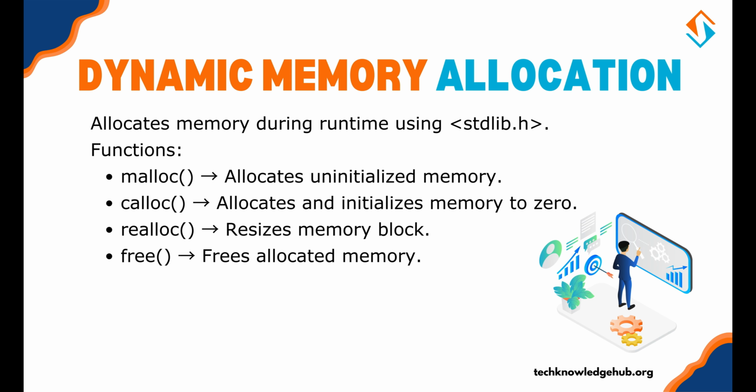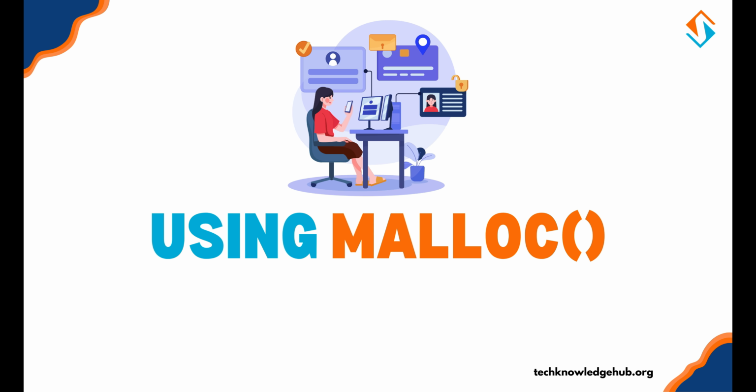Dynamic memory allocation. Dynamic memory allocation allows us to allocate memory at runtime. This is achieved using functions like malloc, calloc, realloc, and free from the stdlib.h library. Using malloc. malloc stands for memory allocation. It allocates a block of memory and returns a pointer to the beginning of the block. Here's an example.